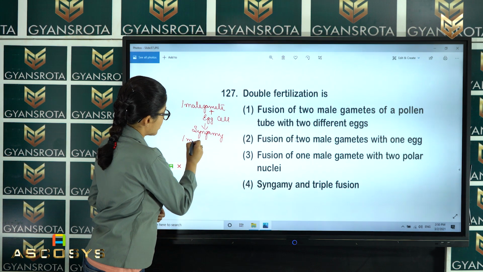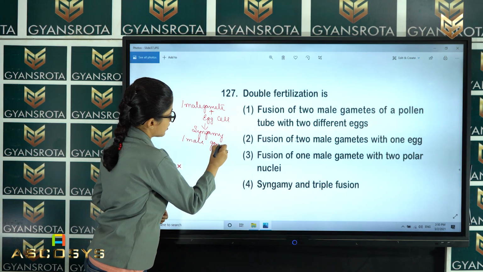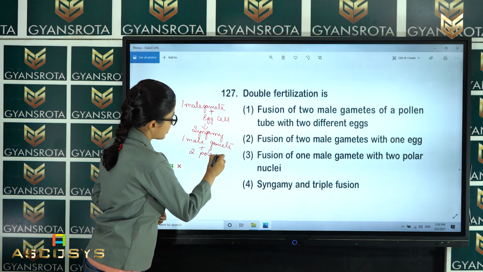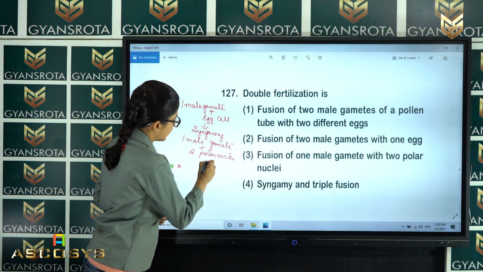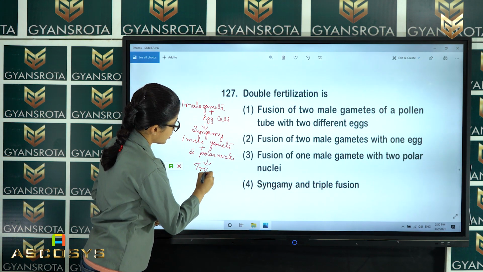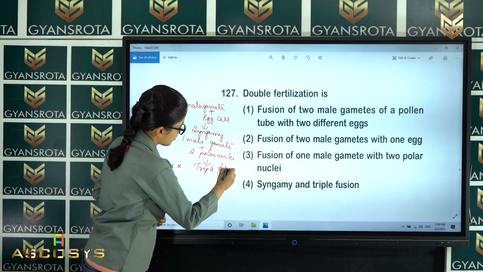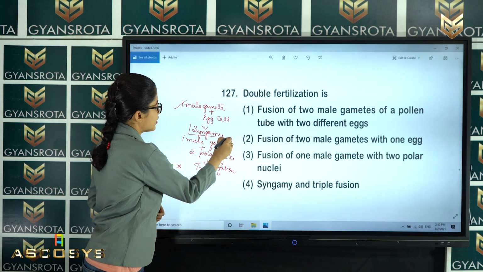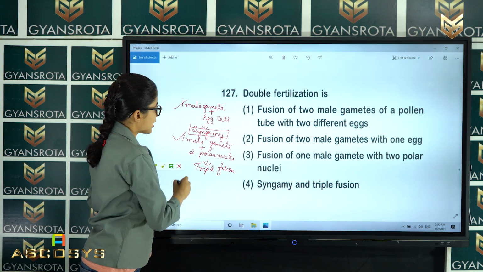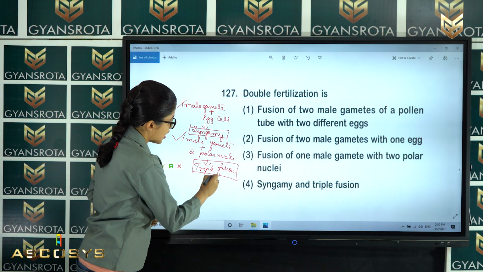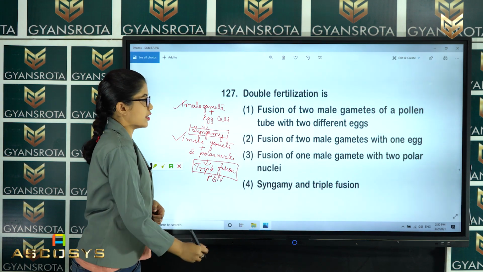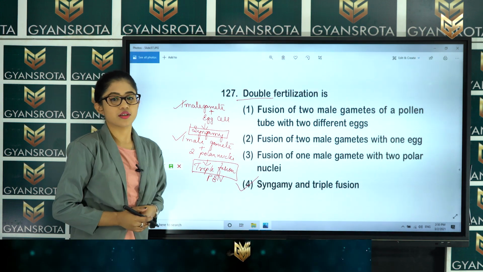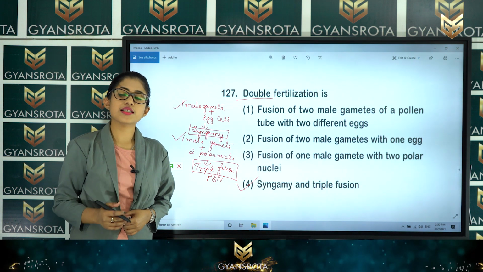Another male gamete fuses with two polar nuclei present in the central cell, and that is called triple fusion, which forms the primary endosperm nucleus. So, since two fertilizations occur, double fertilization is syngamy and triple fusion. I hope it is very clear to you. Now, let us see the next question.